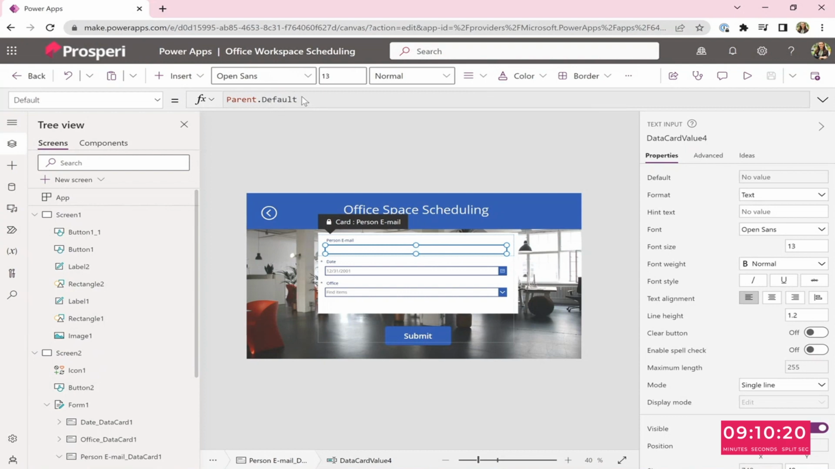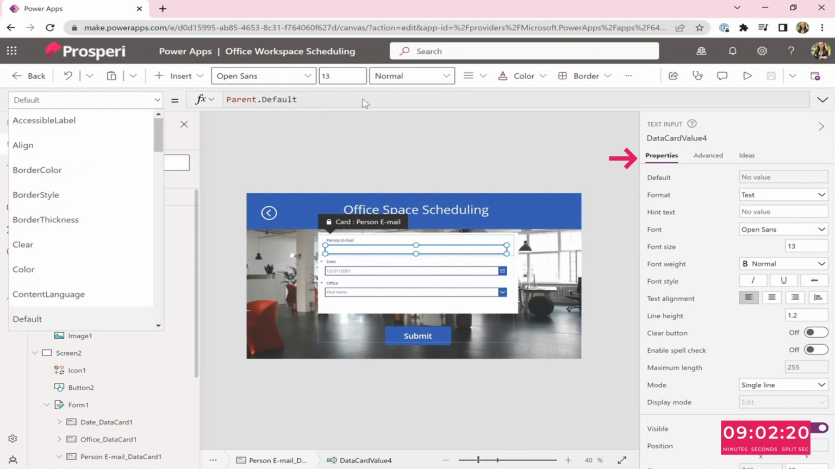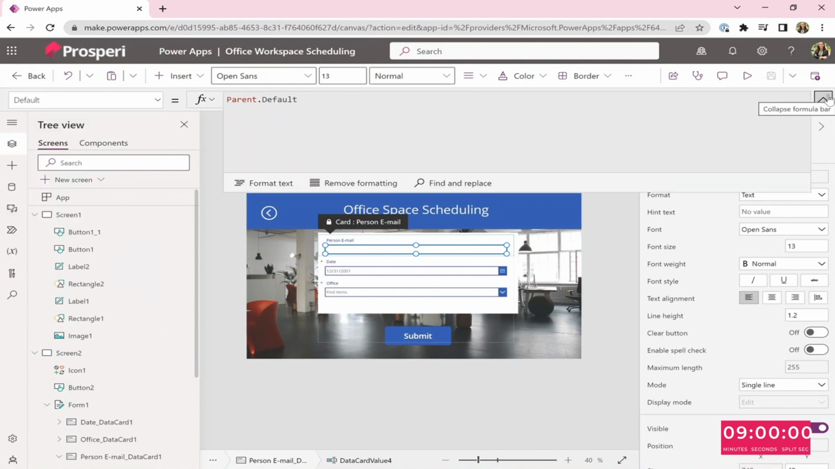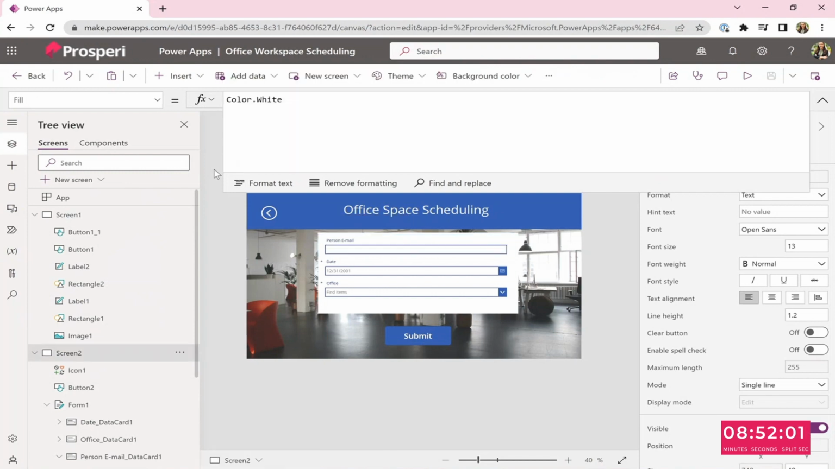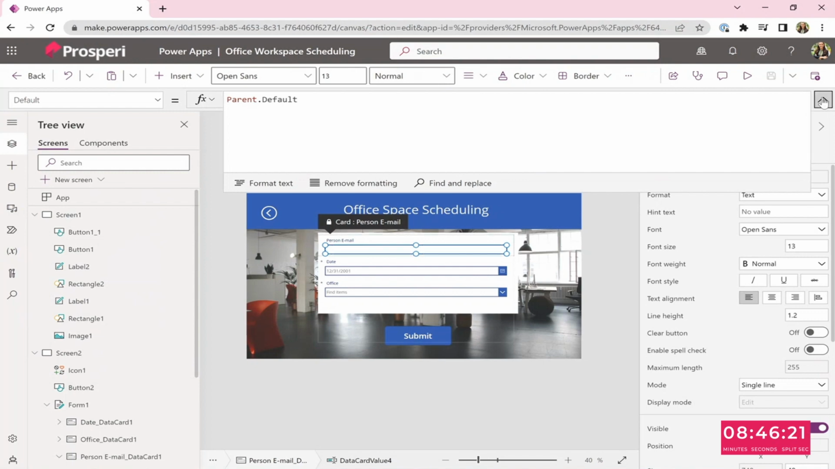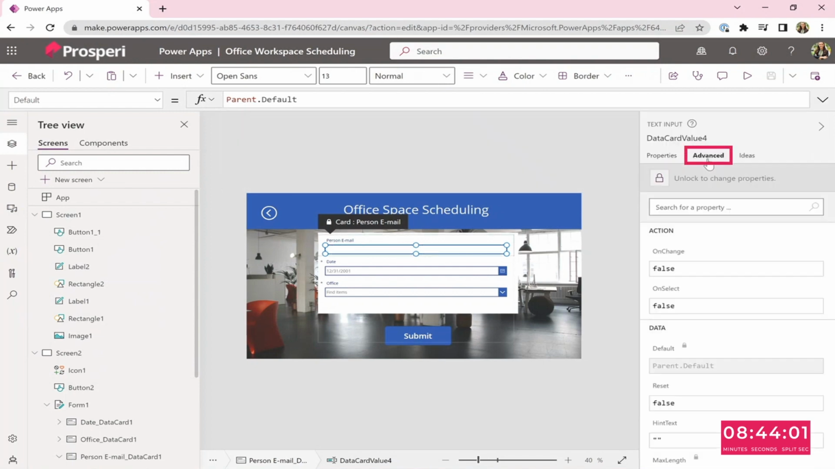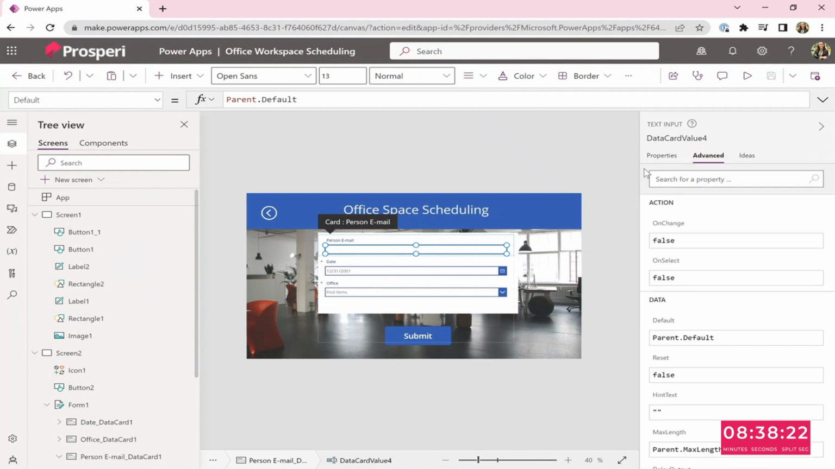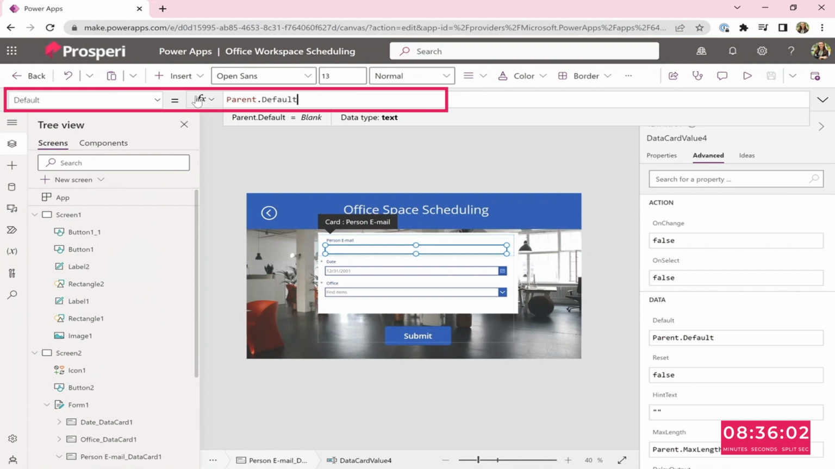The parent.default. It's not letting me click though. Okay, so go to the right side of the screen and go to advanced. And then you can unlock the properties. Oh, good to know. Okay, so now I can edit it. Great tip. Yes. Okay, now what do I type?